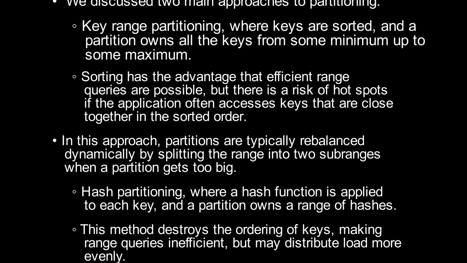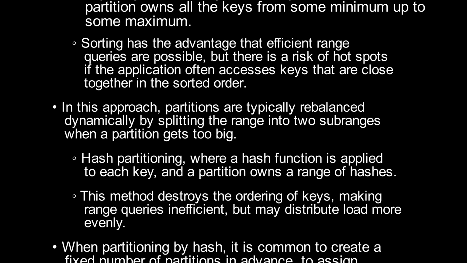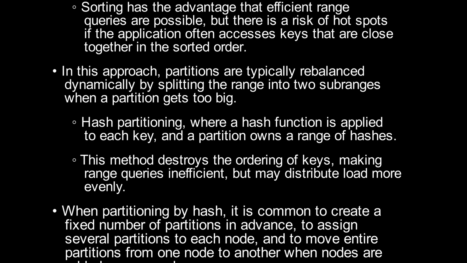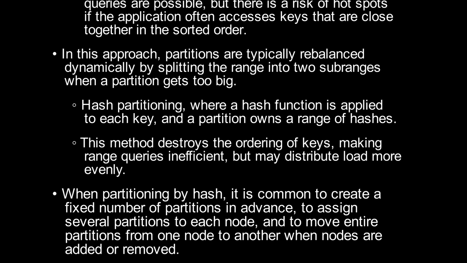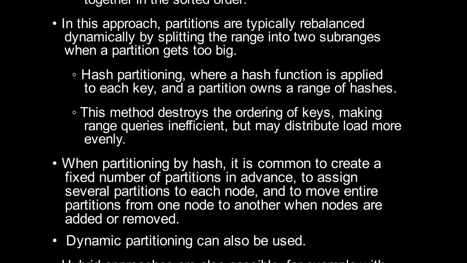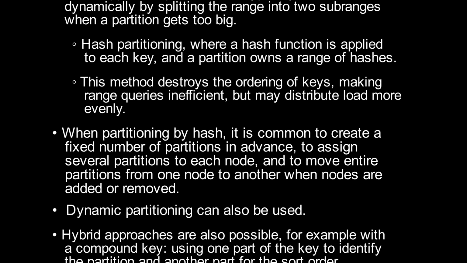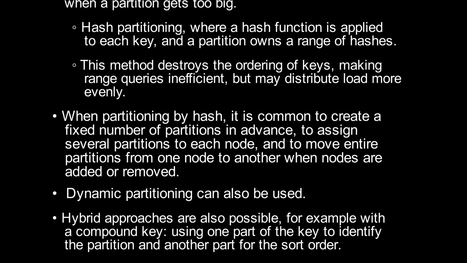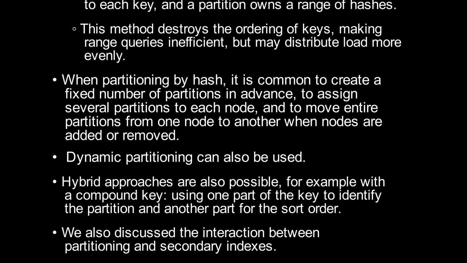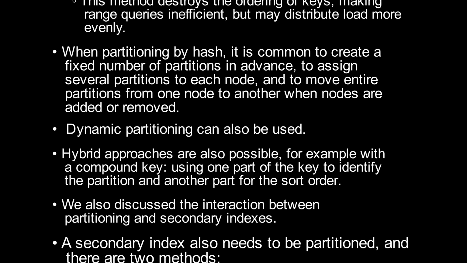Second, hash partitioning, where a hash function is applied to each key, and a partition owns a range of hashes. This method destroys the ordering of keys, making range queries inefficient, but may distribute load more evenly. When partitioning by hash, it is common to create a fixed number of partitions in advance, to assign several partitions to each node, and to move entire partitions from one node to another when nodes are added or removed. Dynamic partitioning can also be used. Hybrid approaches are also possible, for example with a compound key, using one part of the key to identify the partition and another part for the sort order.